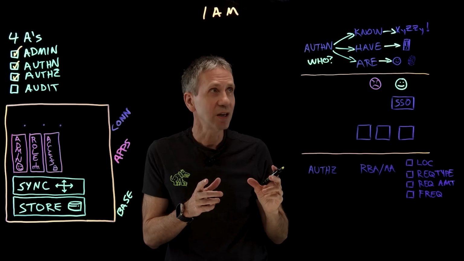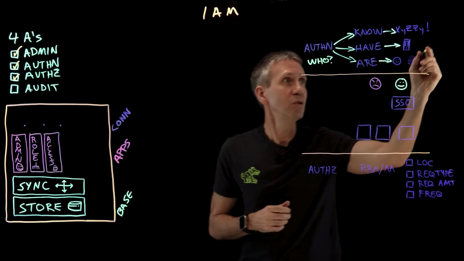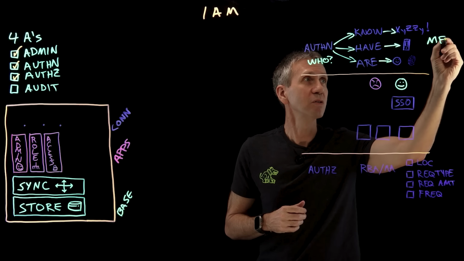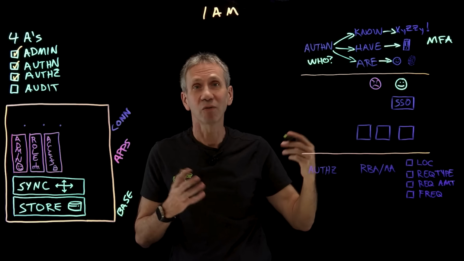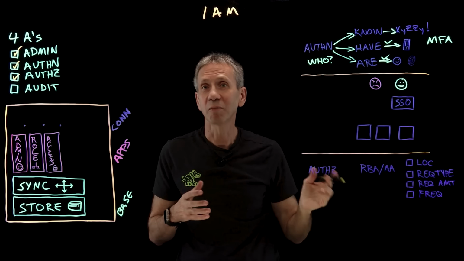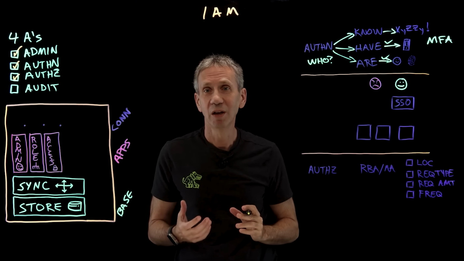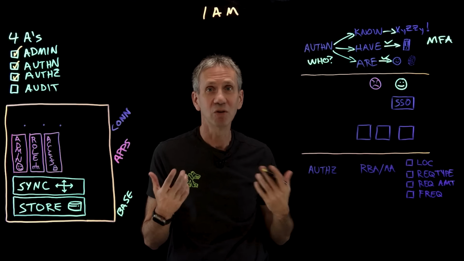The best authentication systems don't rely on any single one of these factors. They do what we refer to as multi-factor authentication. Multi-factor authentication says, for instance, I'm going to use something you have and something you are. I'm going to send a push notification to your phone. It's only going to go to your phone, so if you have your phone, you can answer this.